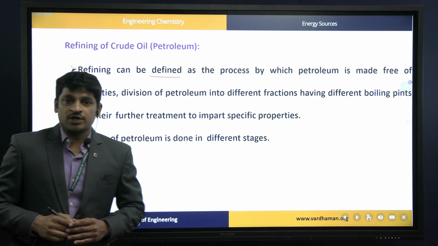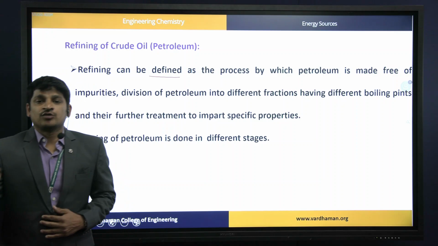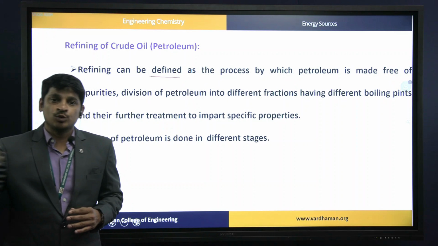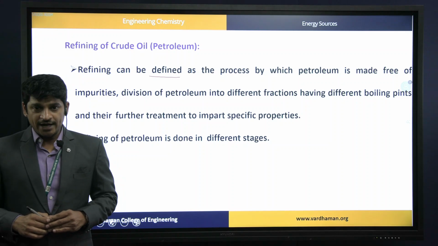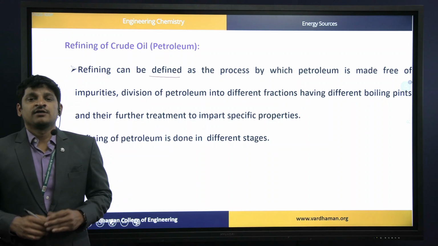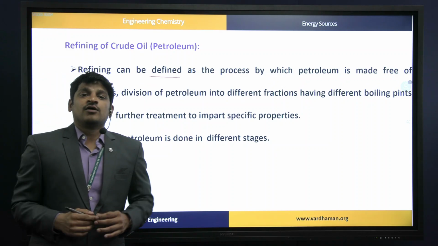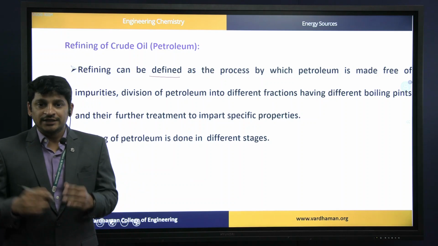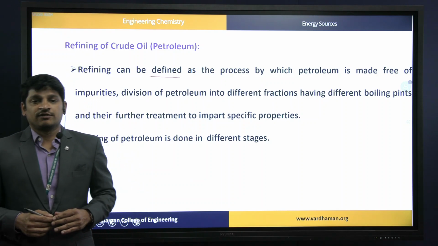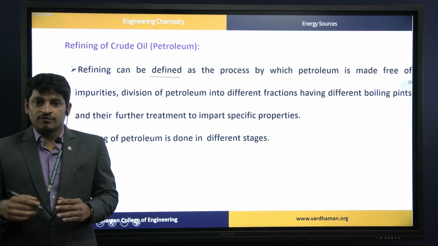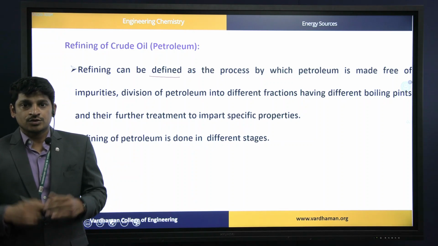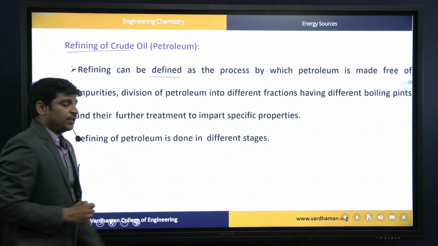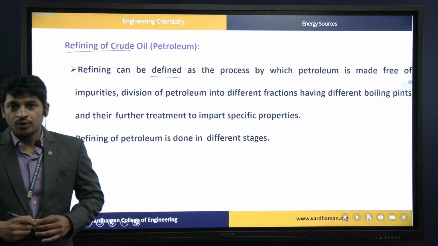First we have to extract petroleum, and after extraction you have to remove all the impurities present in it, then divide it into fractions by a process called fractional distillation, and then further treat those fractions for superior properties. All this together we call refining of crude oil or petroleum oil.